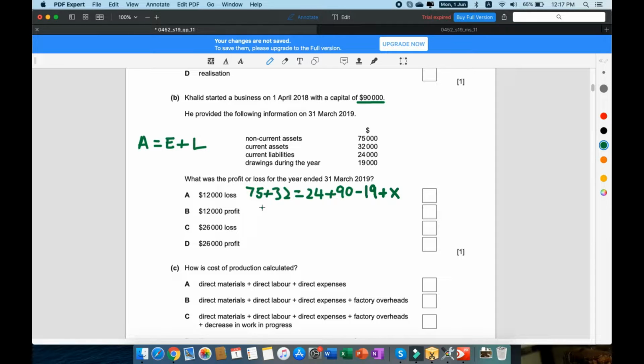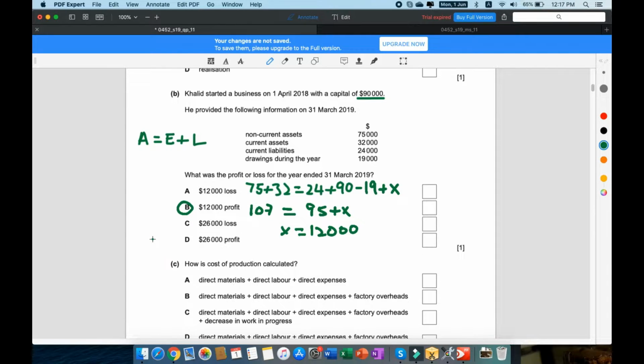So when you add both of these sides, it's going to be 107 here, and then it's going to be 24 plus 90 minus 19, which is 95, plus x here. And then when you solve for x, you're going to get 107 minus 95, which is going to be 12,000. Right, which gives you a $12,000 profit.